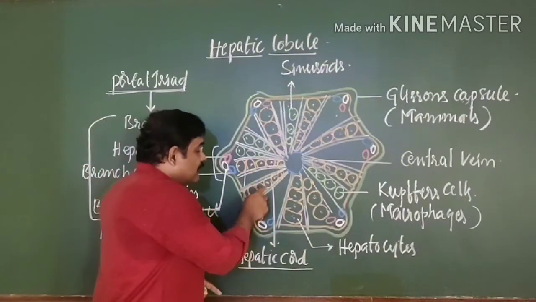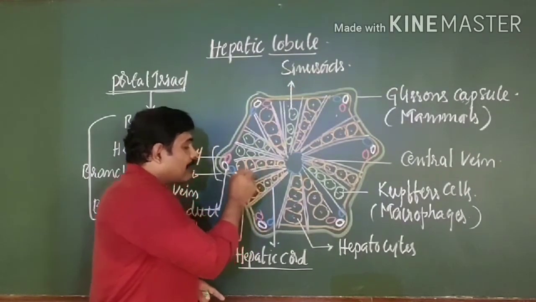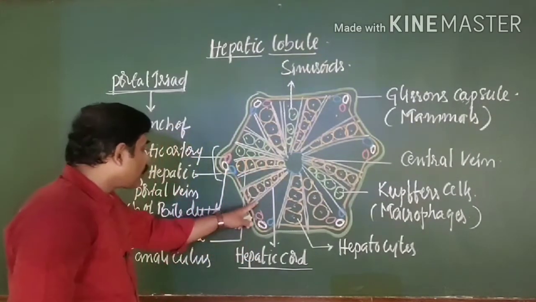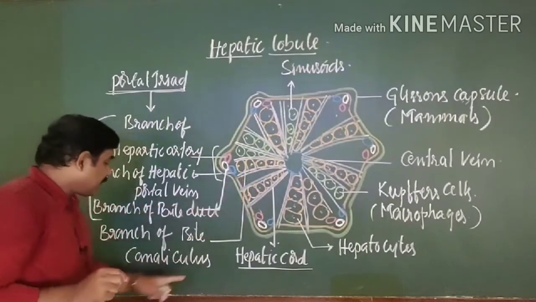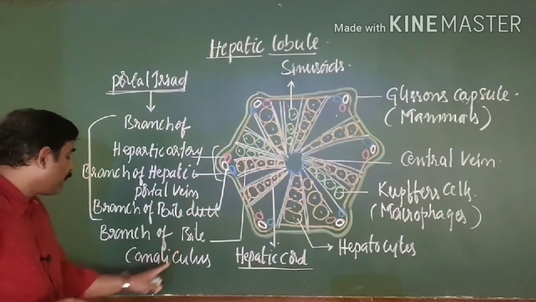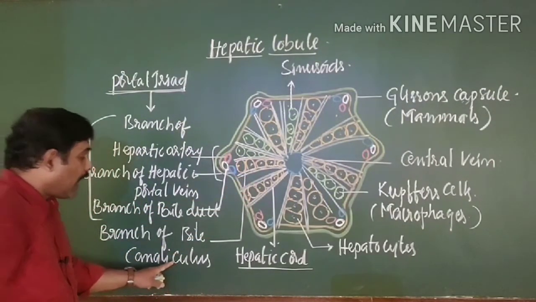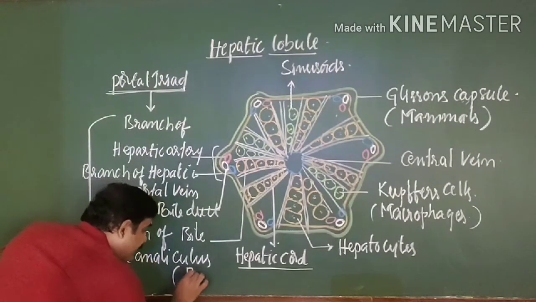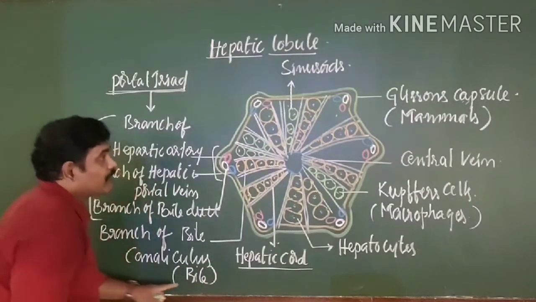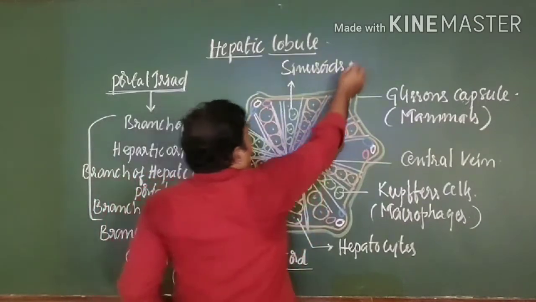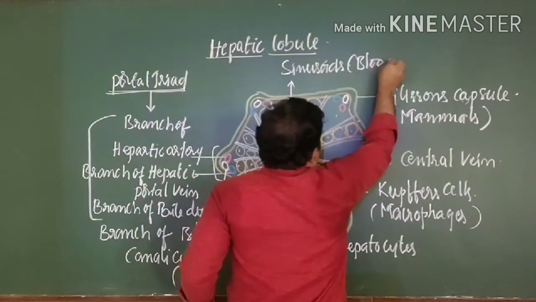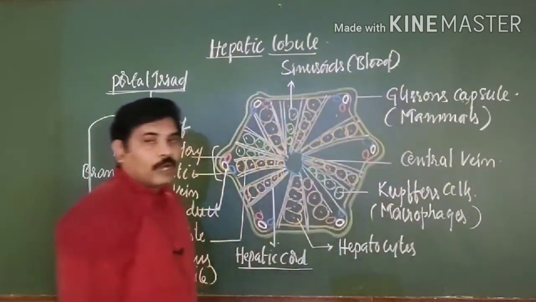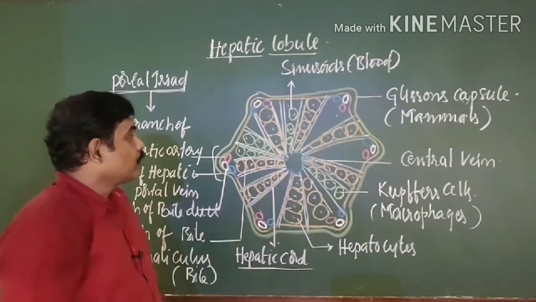Here there are ducts or tubes known as bile ducts, particularly the branch of bile canaliculi, and this is filled with bile juice, whereas the sinusoids are filled with blood. This is the structural unit.